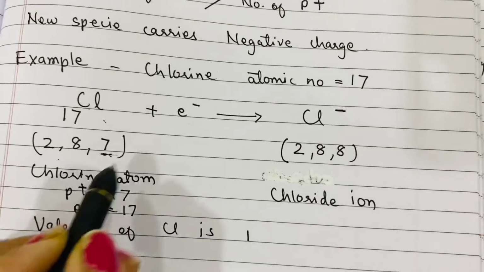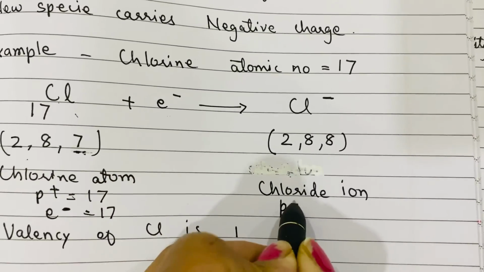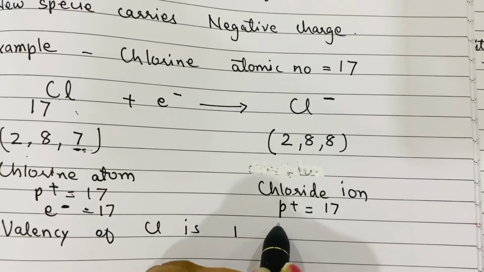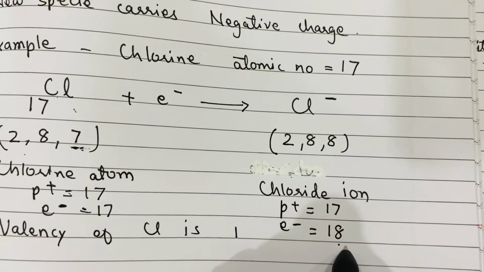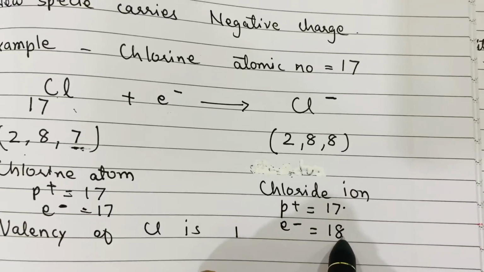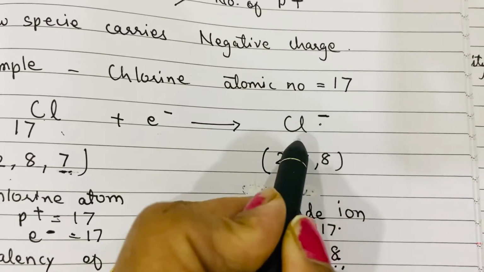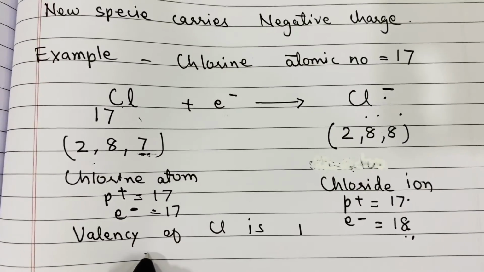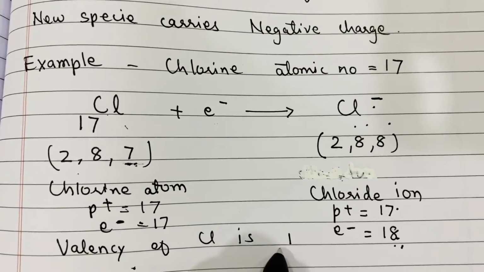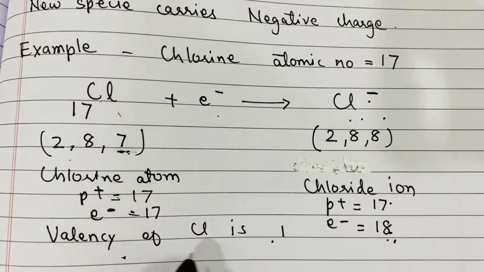But when chlorine gains 1 electron, the number of protons remains 17, but the number of electrons becomes 18. That means one electron is more than protons, and that's why chlorine achieves a negative charge. It becomes chloride ion. And what is the valency of chlorine? Yes, it is 1 because it has a tendency to gain 1 electron. Its valency is 1.